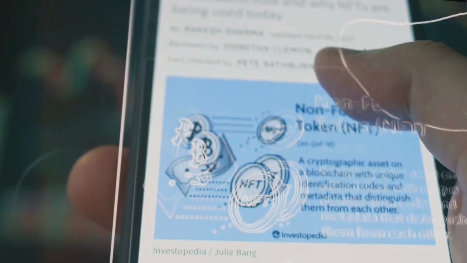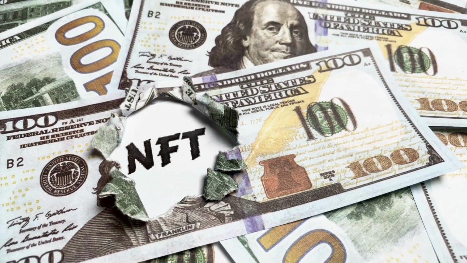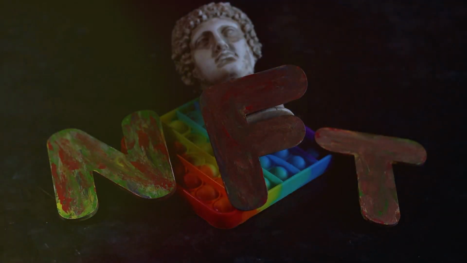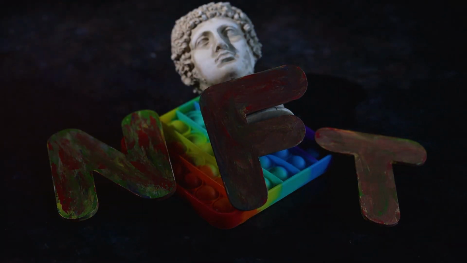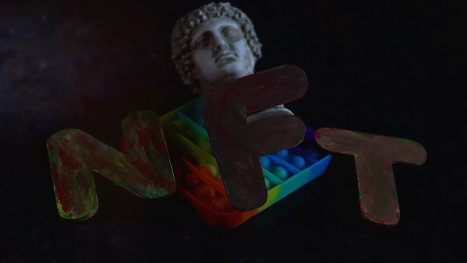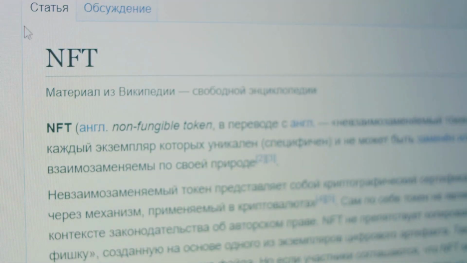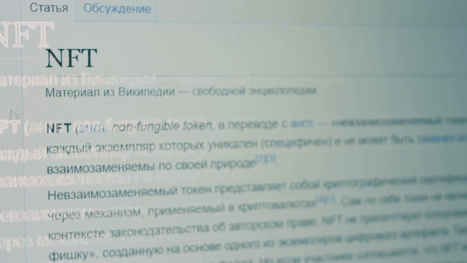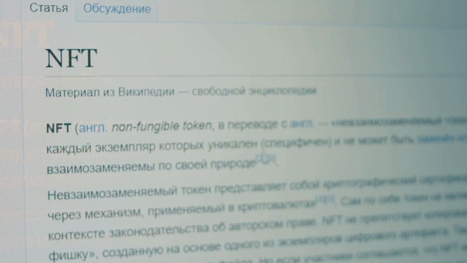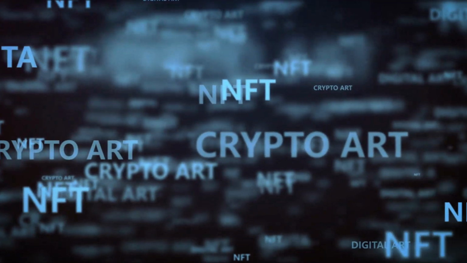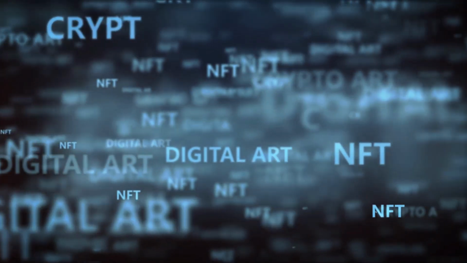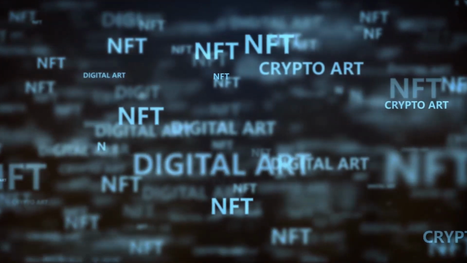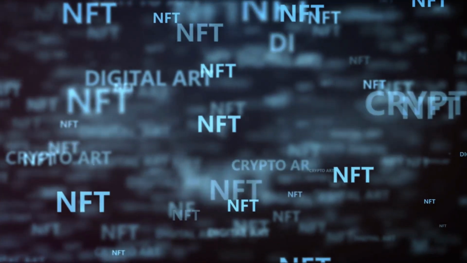Finally, let's talk about the impact and future potential of NFTs. NFTs redefine digital ownership and create new economic opportunities. As the technology develops, expect to see NFTs integrated into more mainstream applications. This is just the beginning. NFTs offer an exciting frontier in the digital economy, representing a powerful tool for digital rights management. By understanding how to purchase and use NFTs responsibly, you can engage with this innovative technology.